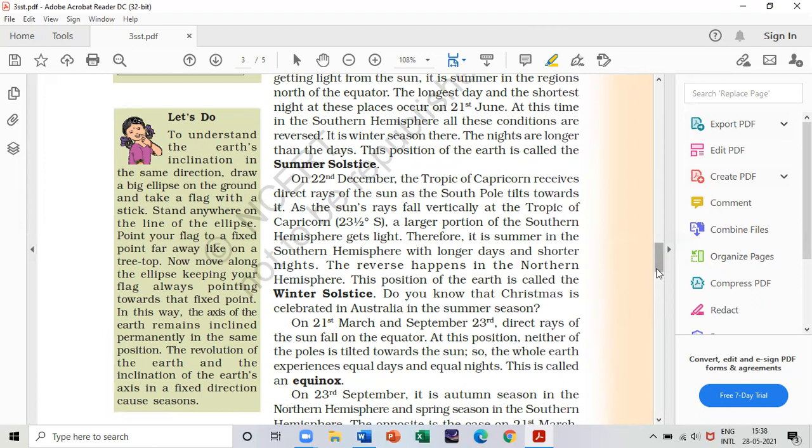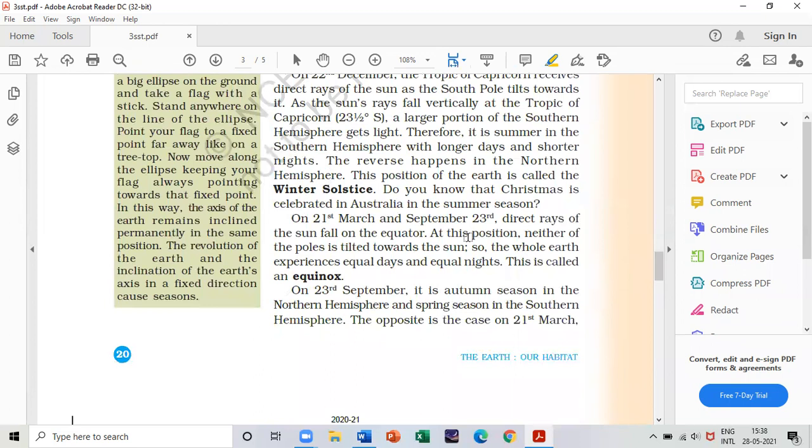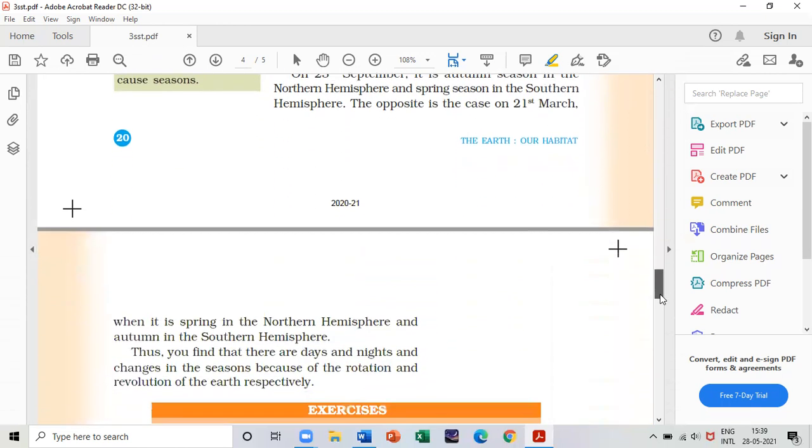So if you get the question, what do you mean by equinox, you have to answer this entire paragraph, that is from "on 21st March" to "the equinox". Achha, then it's the autumn season on 23rd December in the northern hemisphere, whereas it is the spring season in the southern hemisphere, and the opposite is the case on 21st March. This is very important once again for MCQ. That is, on 23rd September, where do you get the autumn season, in northern or in southern, and where do you get the spring season? You will get a question like this.